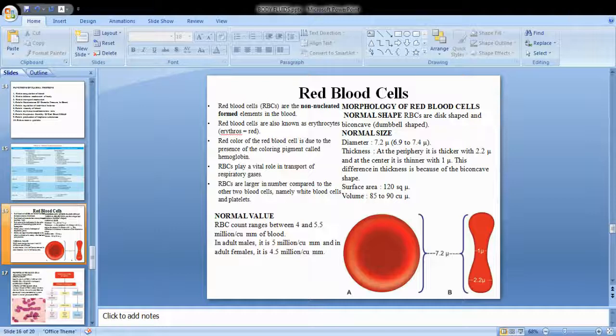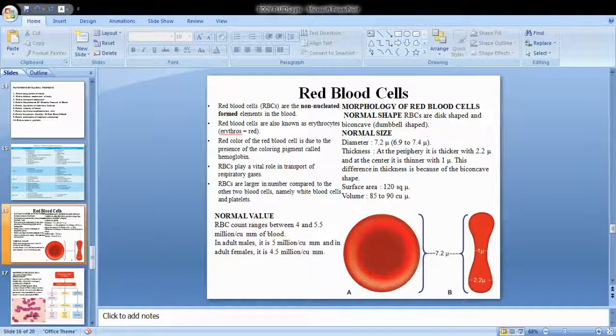So what is the specificity of the RBC cells? They are non-nucleated. They do not contain any nucleus. That is very important. You can see the shape of the RBC. It is in the shape of a donut, or you can say a vada shape, or a dumbbell shape. The shape of a donut.